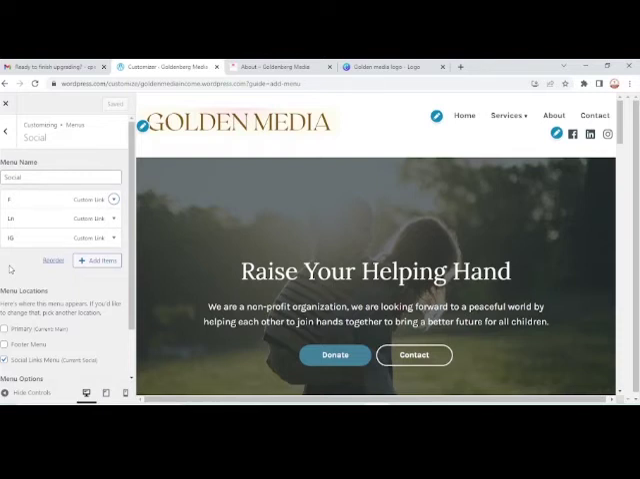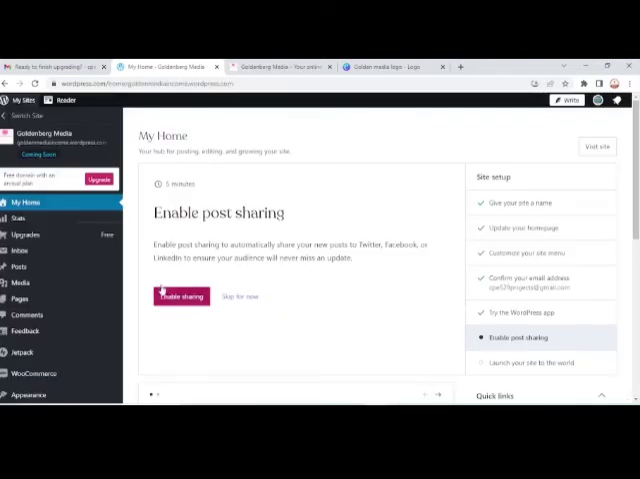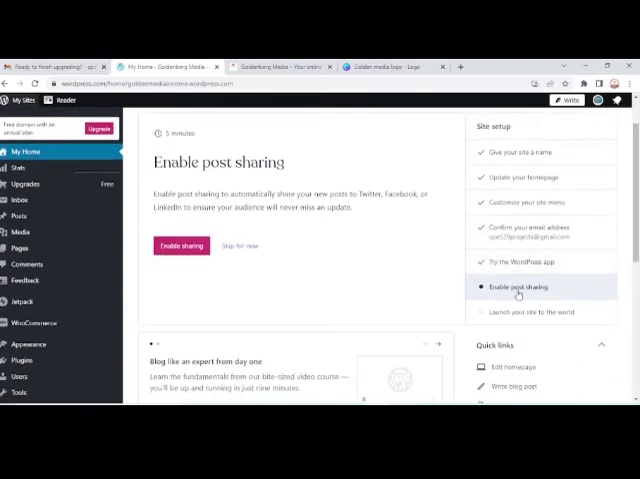Alright, so we now have here, we are through with our site name, we have updated our home page, we have customized our site, confirm email. You can download the WordPress app if we need. All right, so we now look at enable post sharing, which is what we have just done. But even if we did not, we can still go back and enable post sharing.